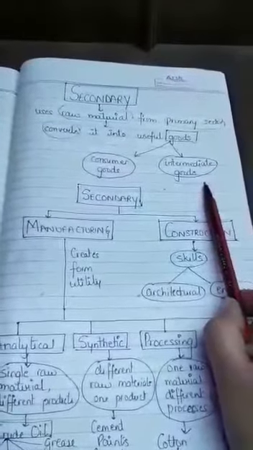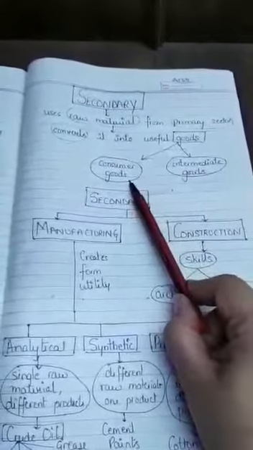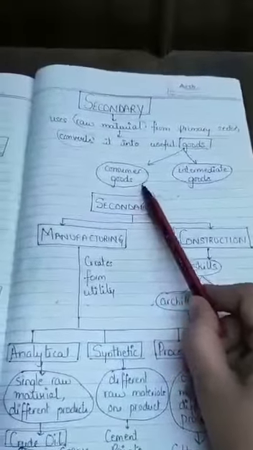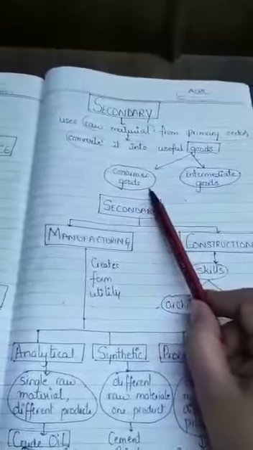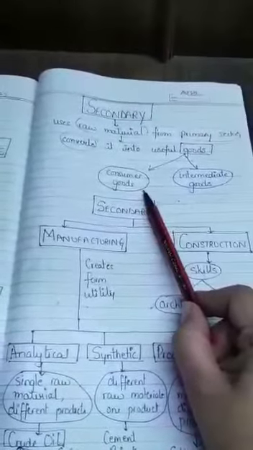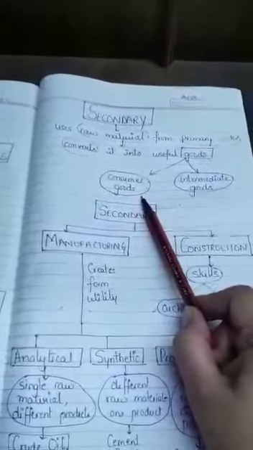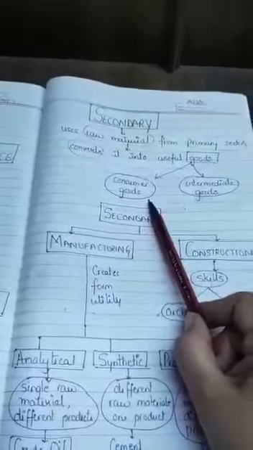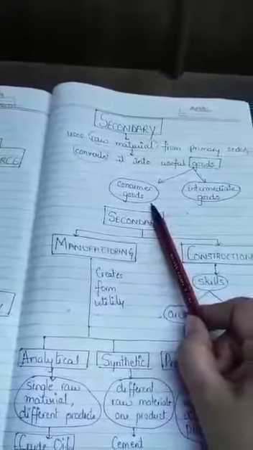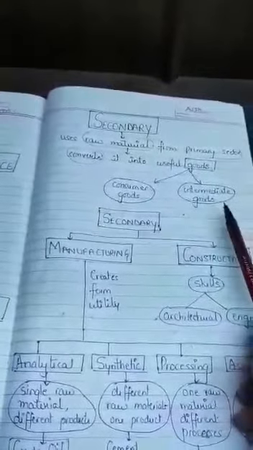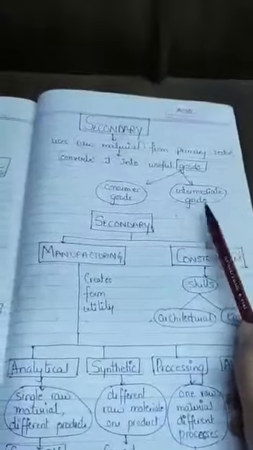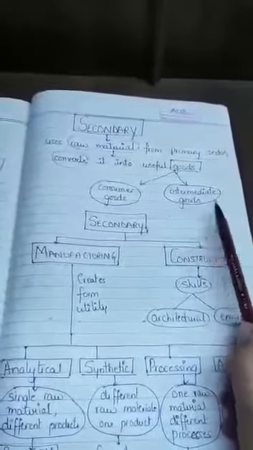The question arises, what is the consumer good? Consumer goods are those goods which are consumed by the consumer or the end user. For example, you go to the market to buy a register to do your classwork or could be your homework. So that is a consumer good. Intermediate goods are those goods which are used in the factories for further production.